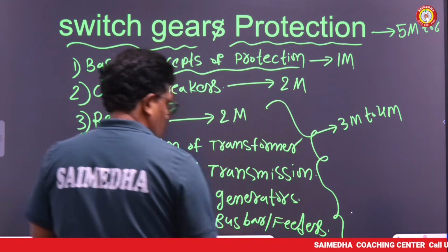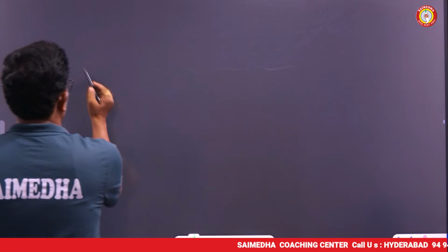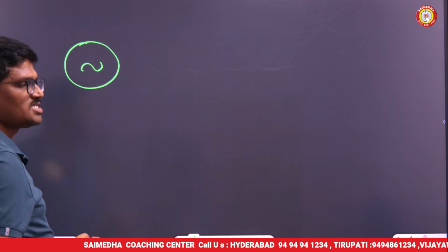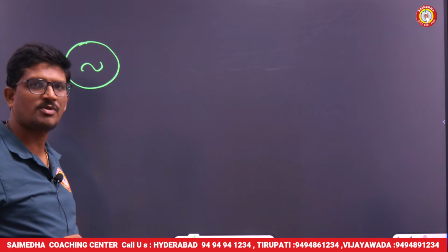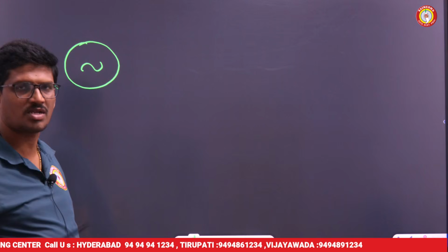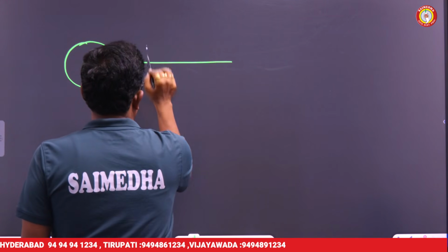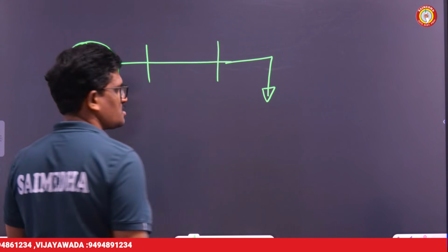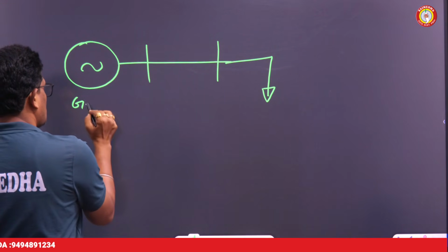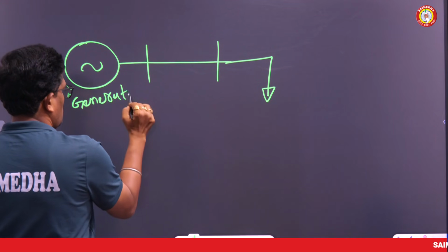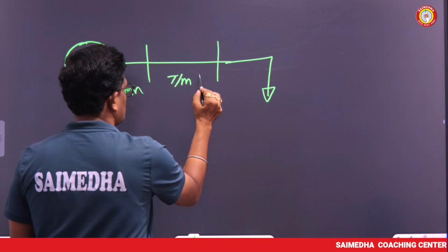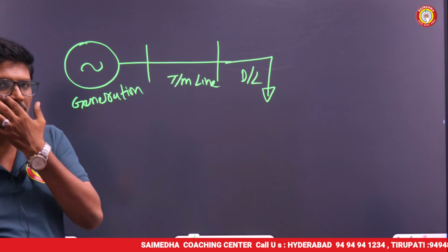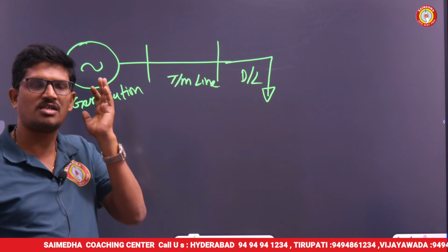Okay. Suppose, students, what is meant by power system? The system which discusses generation, transmission and distribution is called a power system. Already we know that. So here, this is our transmission line, let's just assume. And this is the load. Load is nothing but the distribution line. Generation, and transmission lines, and distribution lines. The system which discusses generation, transmission and distribution lines.